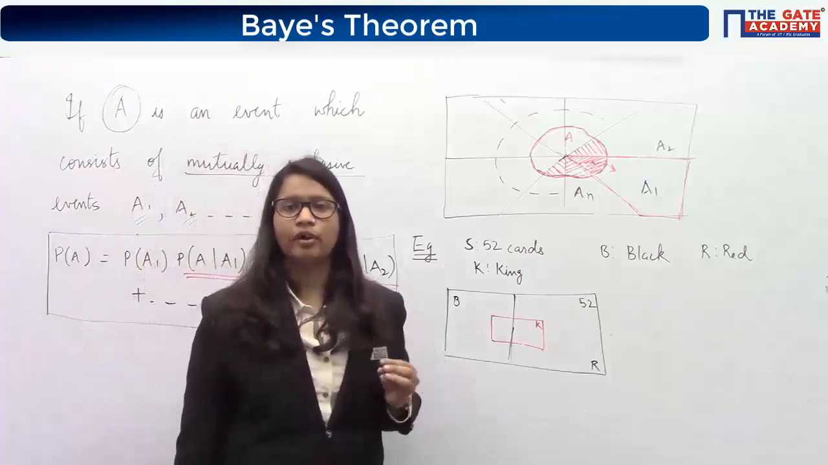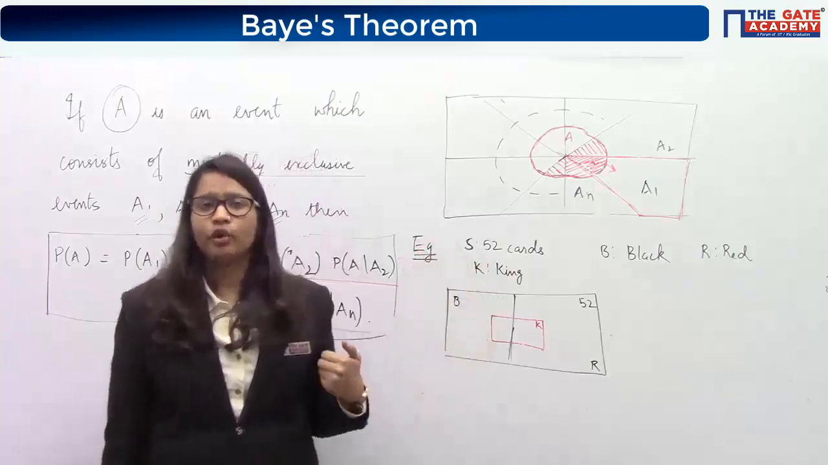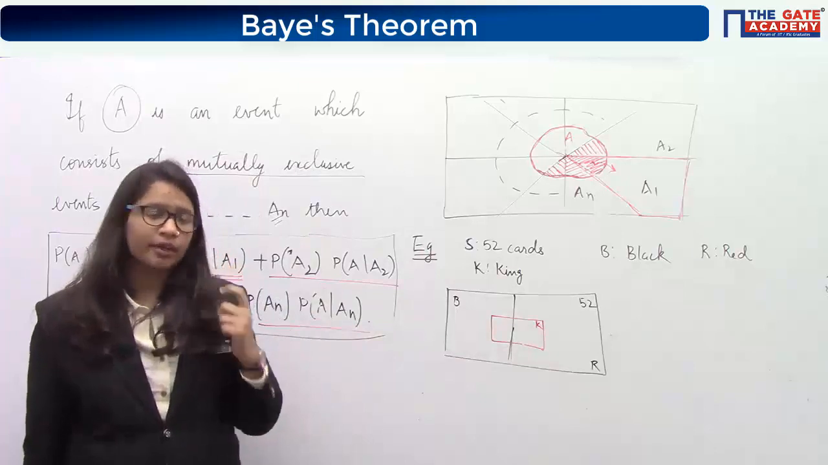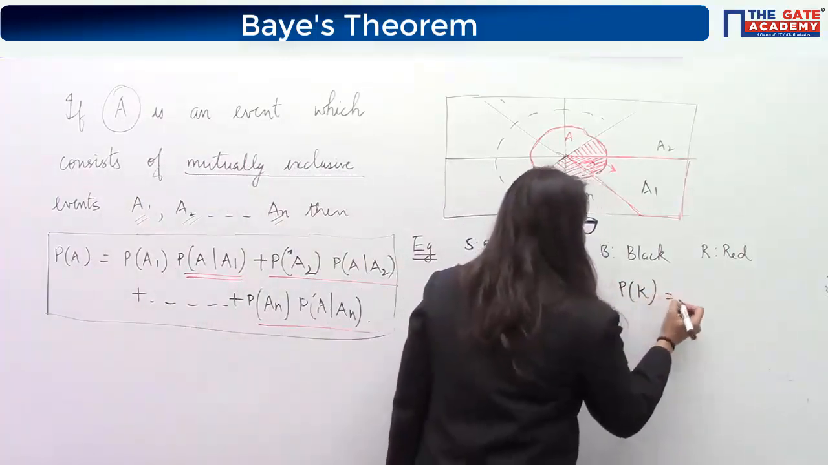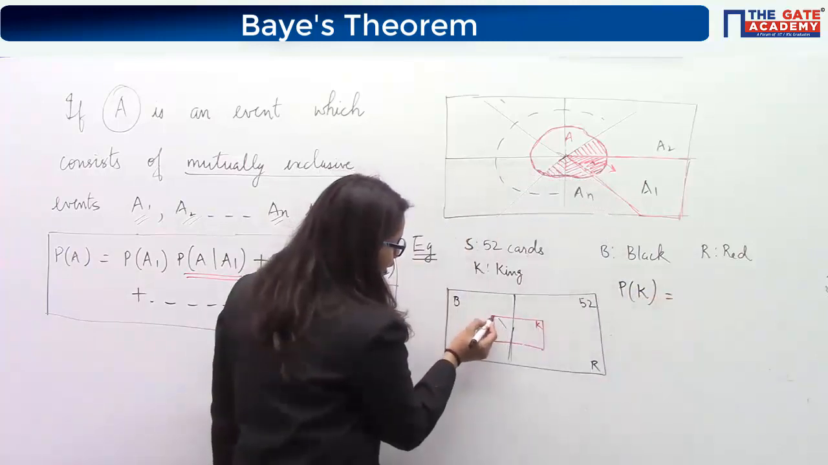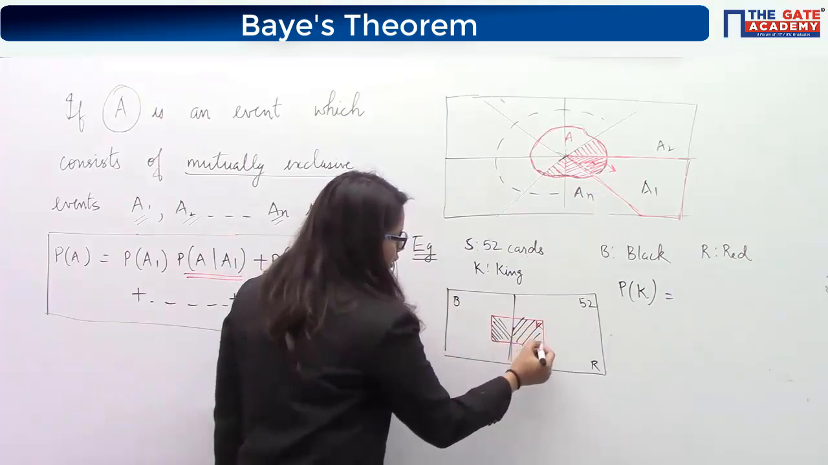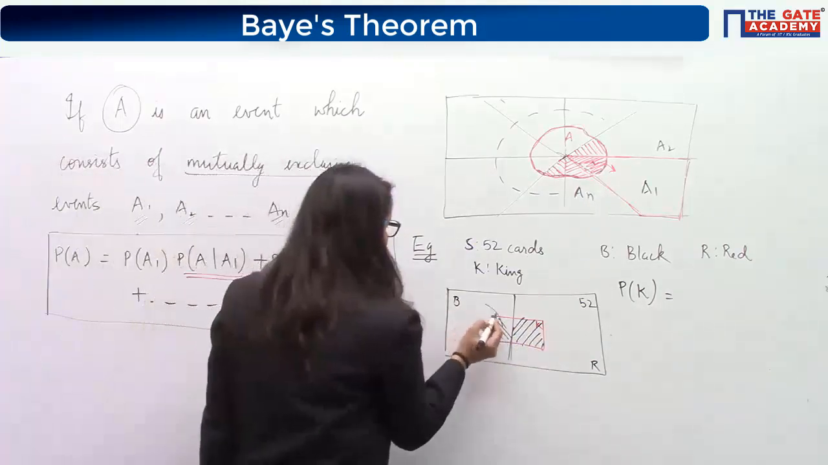Now let's say you don't know what is the probability of getting a king. Okay, actually we know what is the probability of getting a king. Favorable cases are 4, total cases are 52, 4 by 52. But let's say you don't know, then what will you say? That probability of getting a king is nothing but the probability of this area plus the probability of this area. Yes or no? Are you able to understand? Yes, they are exhaustive too.